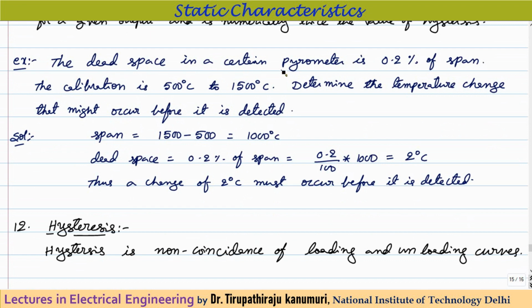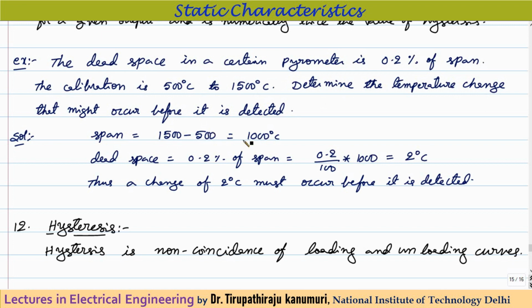The dead space in a certain pyrometer is 0.2% of the span. The calibration is 500 degrees centigrade to 1500 degrees centigrade. Determine the temperature change that might occur before it is detected. It is mentioned 0.2 percent of the span, so first you have to know the span. Span is nothing but the upper limit minus the lower limit. We have already discussed this in the last class.